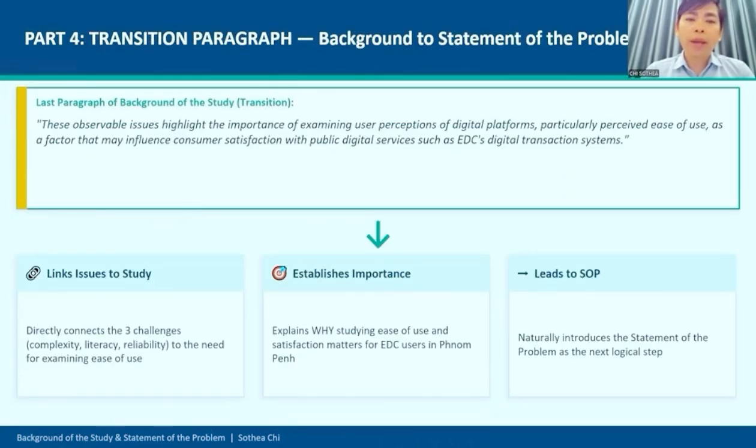Moving to the last paragraph of the background of the study, this paragraph serves as the transition that connects the background to the statement of the problem. The last sentence of the background reads that these observable issues highlight the importance of examining users' perception of digital platforms, particularly perceived ease of use, as a factor that may influence consumer satisfaction with the public digital service such as the EDC digital transaction system. This paragraph does 3 important things. First, it links the 3 issues directly to the need for the study of perceived ease of use. Second, it establishes the importance of the study, explaining why examining ease of use and satisfaction matters for EDC users in Phnom Penh. And third, it naturally leads to the statement of the problem as the next logical step.